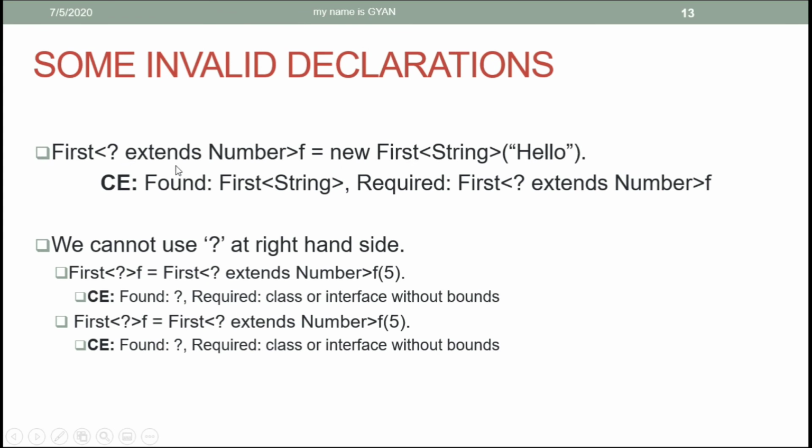This statement is invalid because a string is neither a number nor a child of the number. The wildcard is not allowed at the right hand side. So if you see a wildcard at the right hand side of the equal symbol, the assignment operator, then you can say that this statement is invalid.